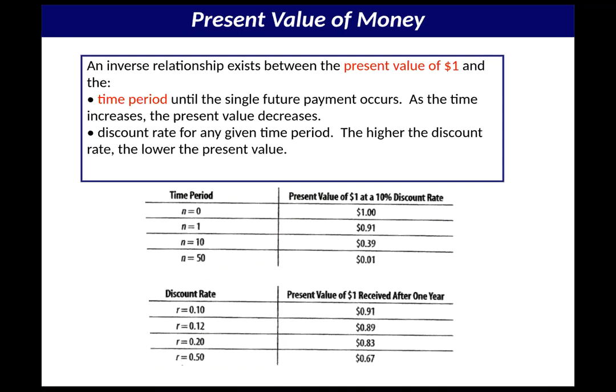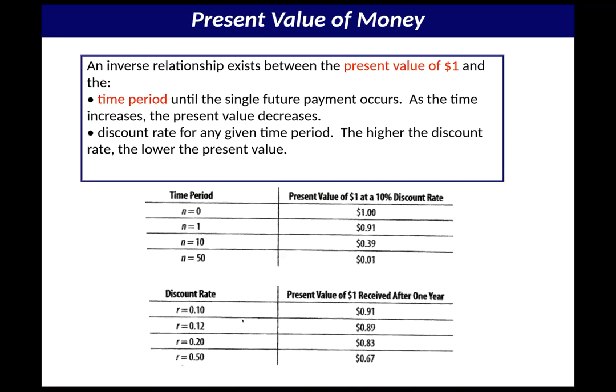The figures down below illustrate that at time period 0, which is now, the dollar we have in our hand has a present value of $1. But in 1 year, at a 10% discount rate, it's worth 91 cents. After 10 years, 39 cents. And after 50 years, it's worth 1 penny. Again, that's based upon the interest rate.